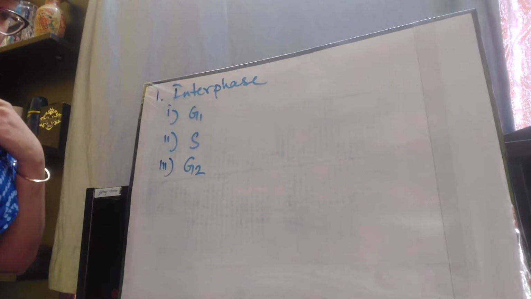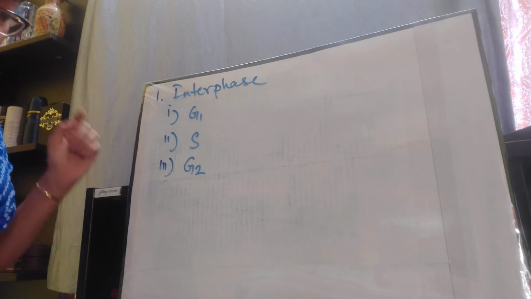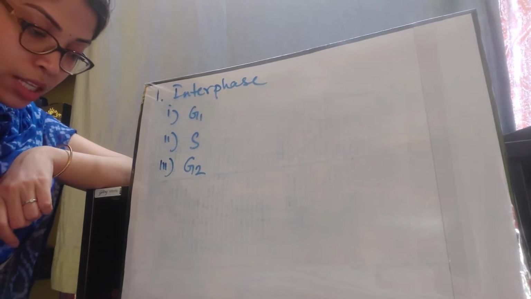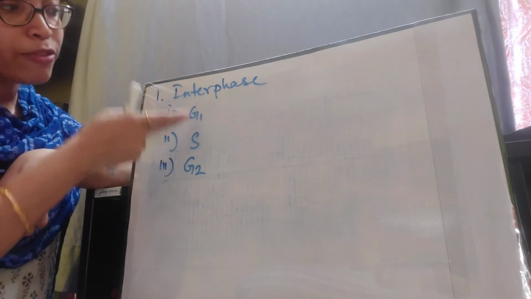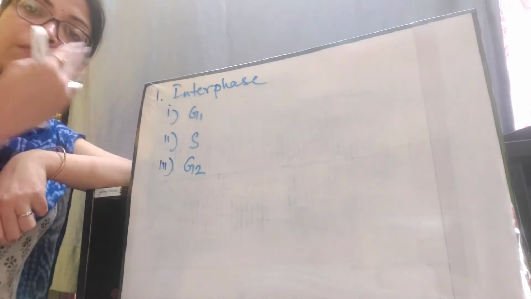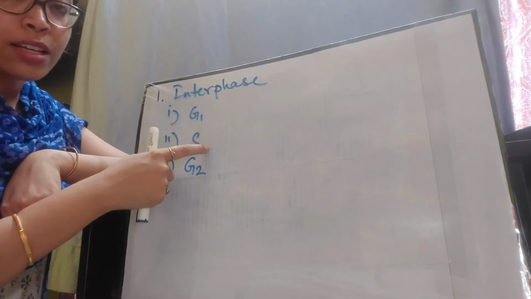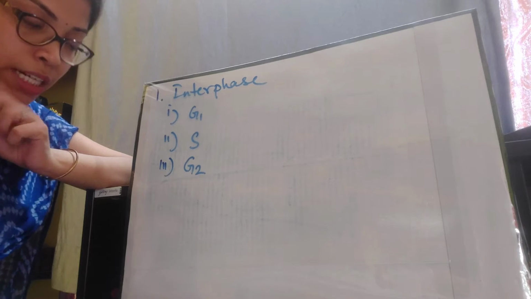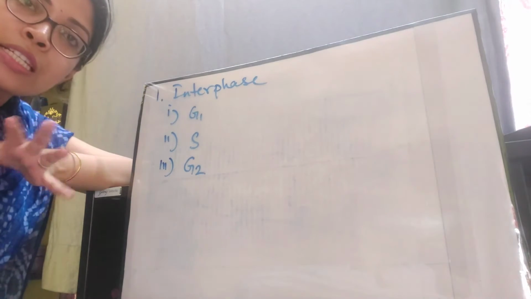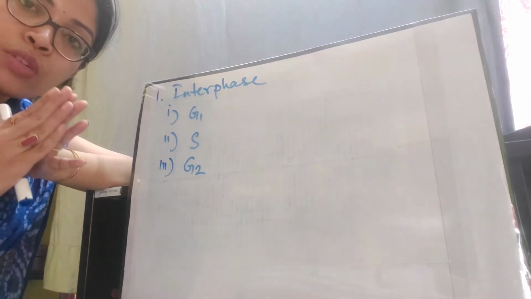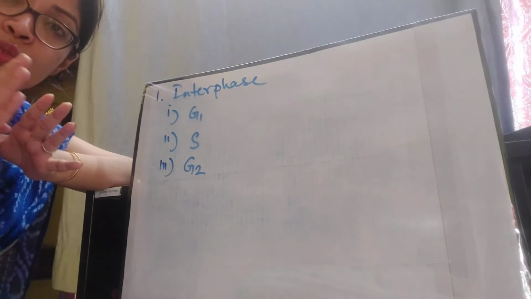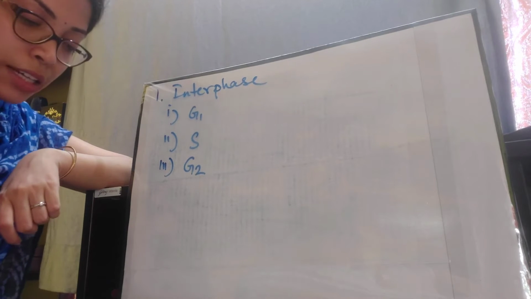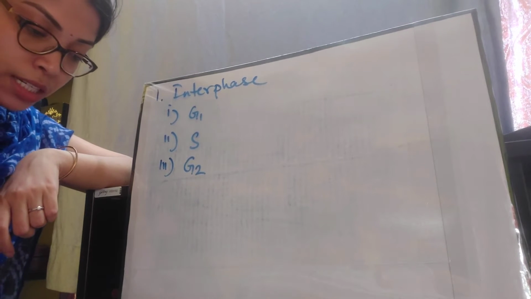Now see the first phase, which is the G1 or the gap 1 phase. This is the stage after mitosis and before synthesis of DNA, or S phase. So before this stage what was there? The mitotic phase of the previous cell cycle, and after this is the synthesis phase or the S phase. Doubling of the cell organelles takes place. All the cell organelles need to be doubled so as to divide themselves equally into two daughter cells, right? So doubling of all the cell organelles will take place in gap 1 phase. RNA and protein are synthesized.